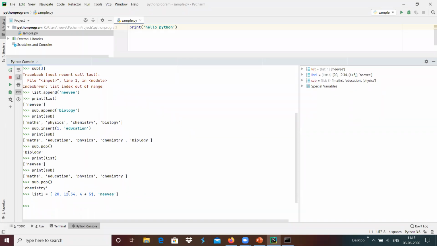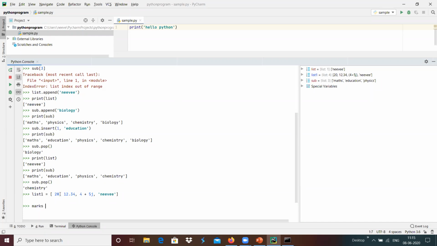This basically shows a list can be created with a mixture of data types, and it is not limited to one single data type. We can access the elements with respect to the index.